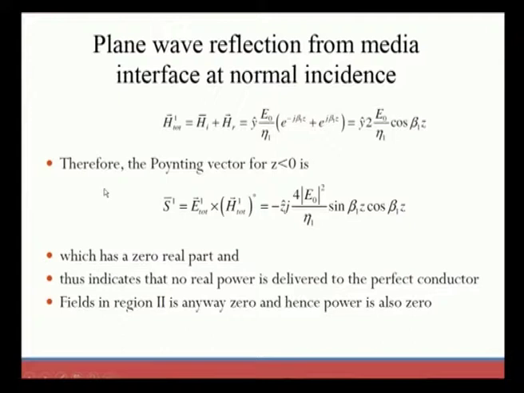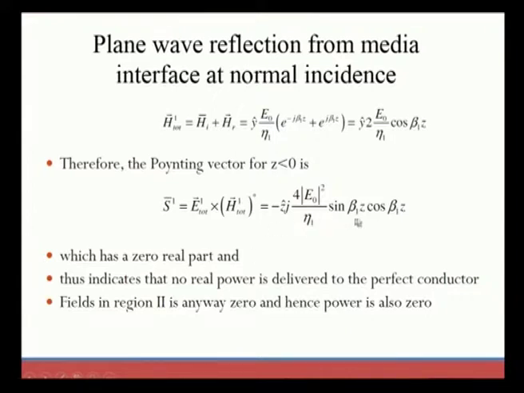Therefore, the Poynting vector for z less than 0 in region 1 is S equal to E cross H. Substituting the total electric and magnetic fields in region 1, the final value is minus z cap j into 4 E naught square divided by eta 1 into sin beta 1 z cos beta 1 z, which has a 0 real part.